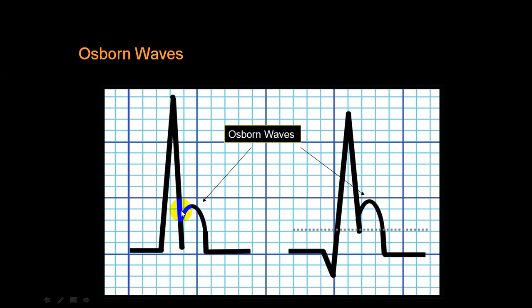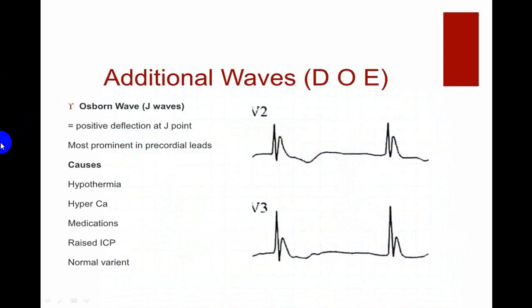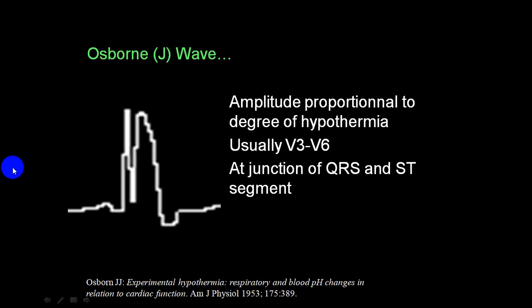You can see J point elevation with a typical Osborn wave. J point elevation with Osborn wave. Characteristic. Is it okay? Typical Osborn wave. And such an Osborn wave you can get in hypothermia, once in a while in hypercalcemia, certain medication, raised intracranial pressure, and once in a while, rarely, as a normal variant.